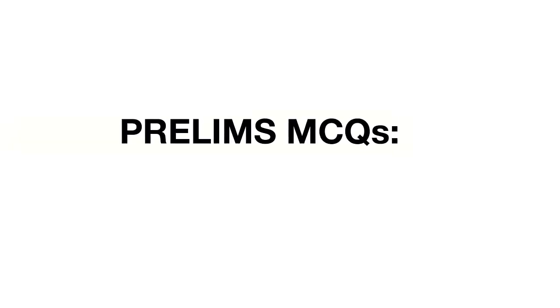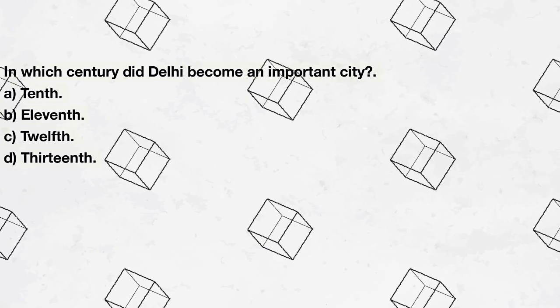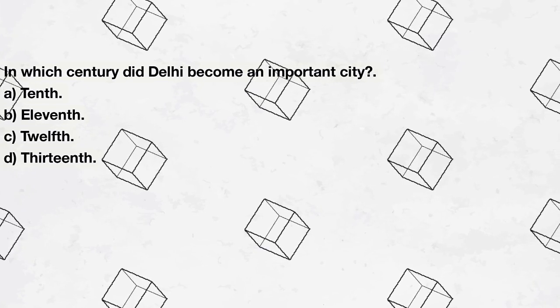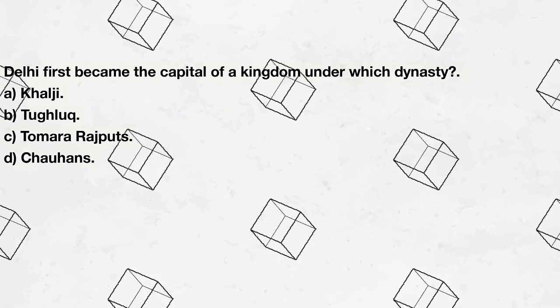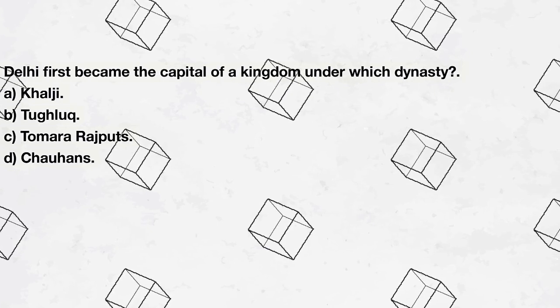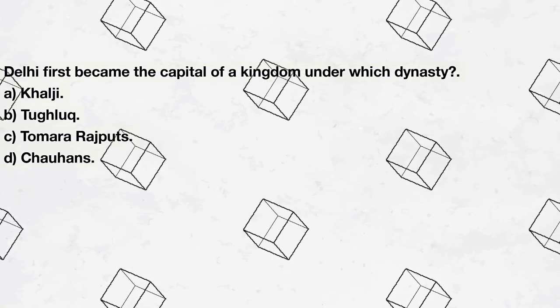Prelims MCQs. In which century did Delhi become an important city? A. 10th, B. 11th, C. 12th, D. 13th. Answer: C. 12th. Delhi first became the capital of a kingdom under which dynasty? A. Khalji, B. Tughlaq, C. Tomara Rajputs, D. Chauhans. Answer: C.